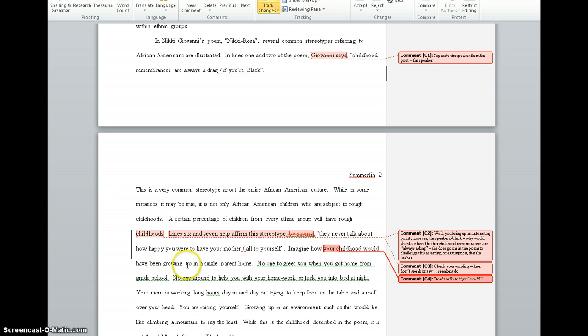Imagine how your child would have been growing up in a single parent home. No one to greet you when you got home from grade school. No one to help you around your homework or tuck you into bed at night. Okay, these are fragments. Okay?